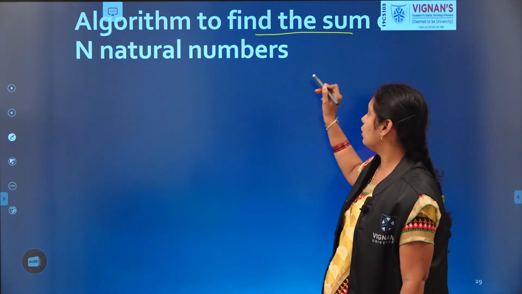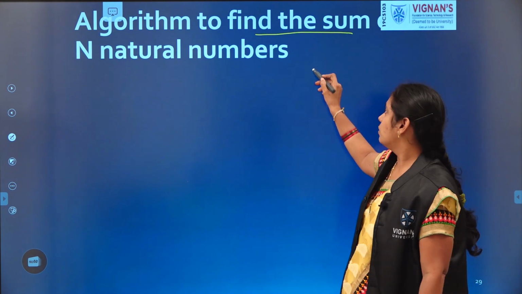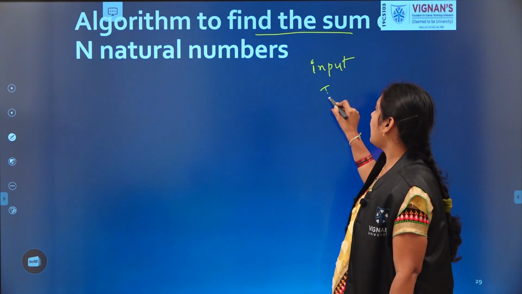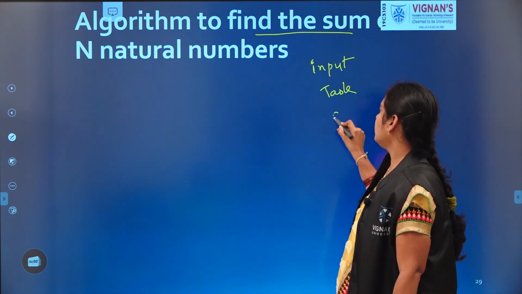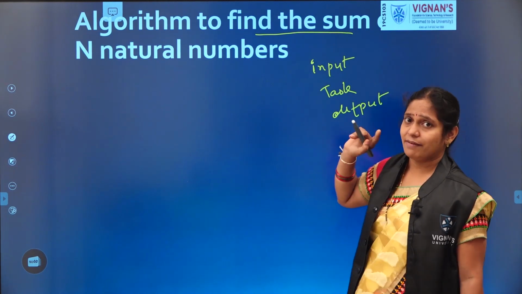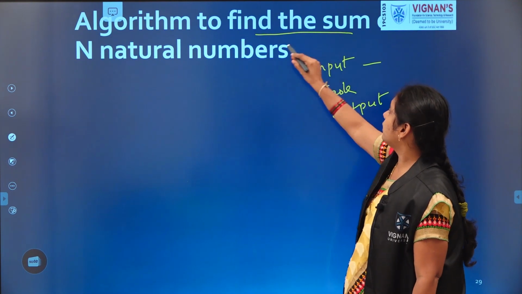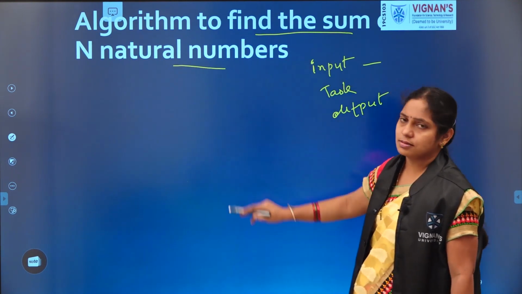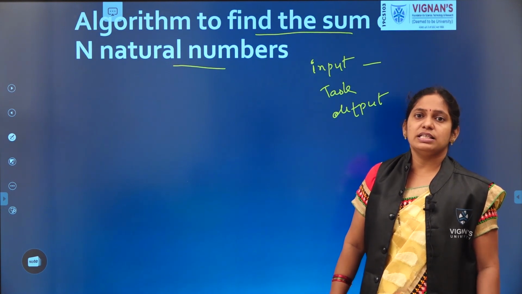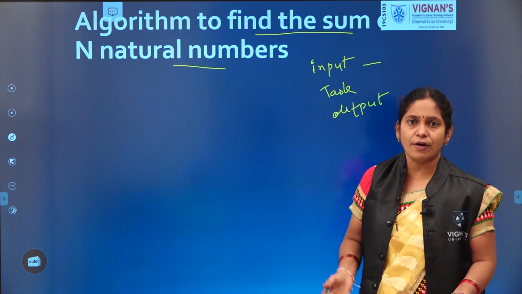So, before writing an algorithm, we must know the requirements. What are those requirements? We need to identify the input first, then the task, and after that the output, what it should produce. We should be aware of these 3 and then only we start. What is our input here? Take the natural numbers. That is our input.